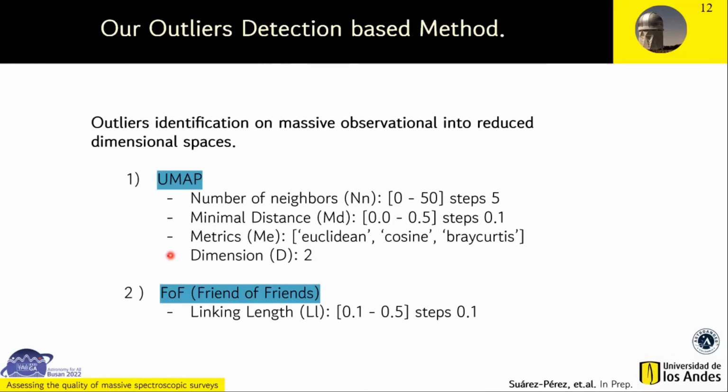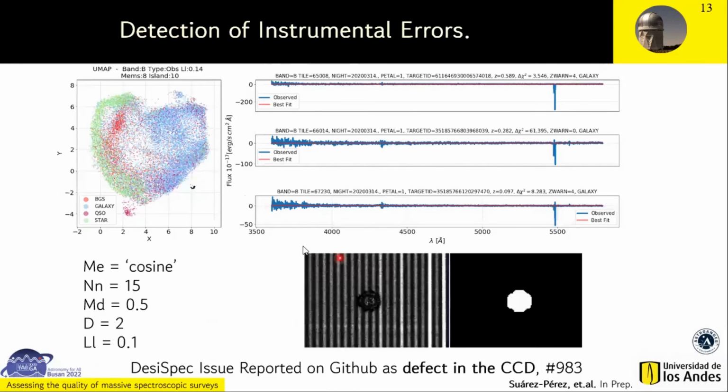So we explore these metaparameters using different intervals. For the number of neighbors, we use values from 0 to 50 in steps of 5. A minimal distance from 0.0 to 0.5 in steps of 0.1, and three different metrics: a Euclidean metric, a cosine metric, and a Bray-Curtis metric. Then we use the output of the UMAP algorithm as an input for a friends-of-friends algorithm to identify the islands. For this, we tune the linking length metaparameter in steps of 0.1 from 0.1 to 0.5.